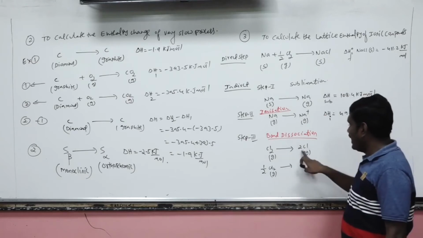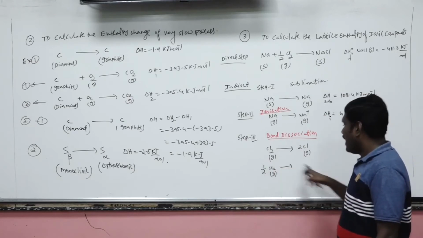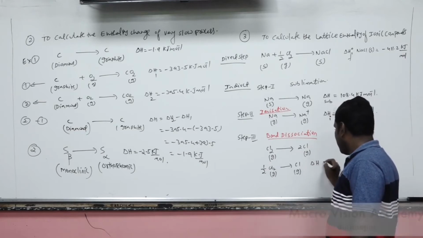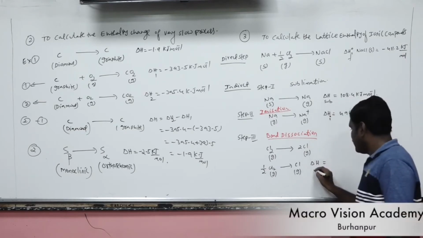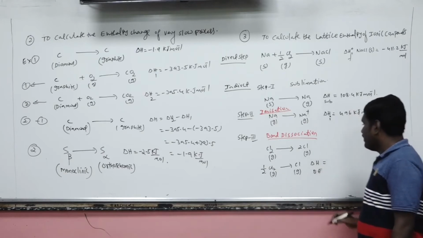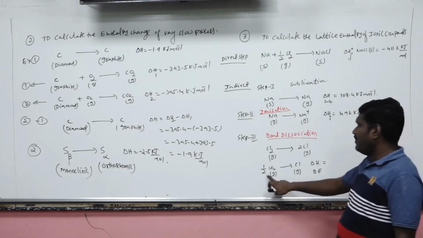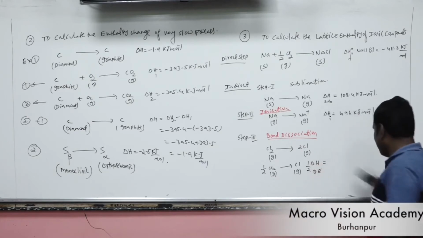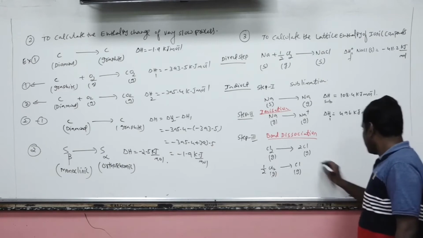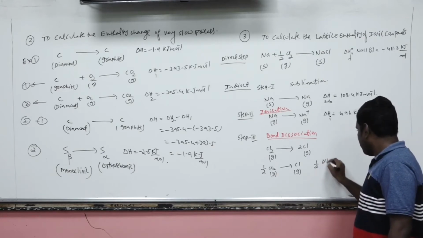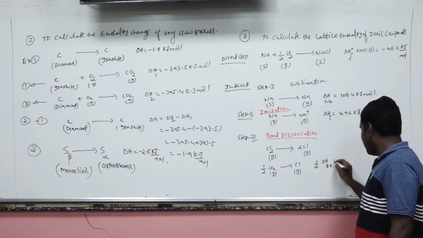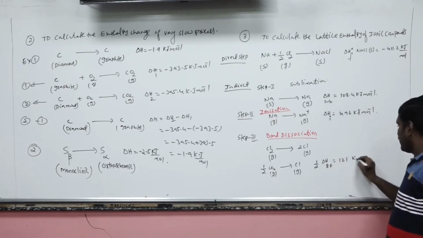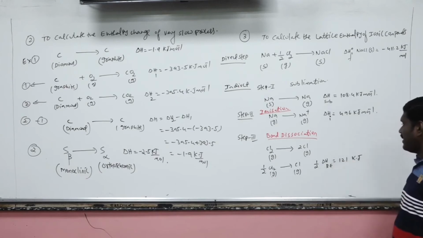So I am writing half into bond dissociation enthalpy, which is equal to 121 kilojoule for half mole.